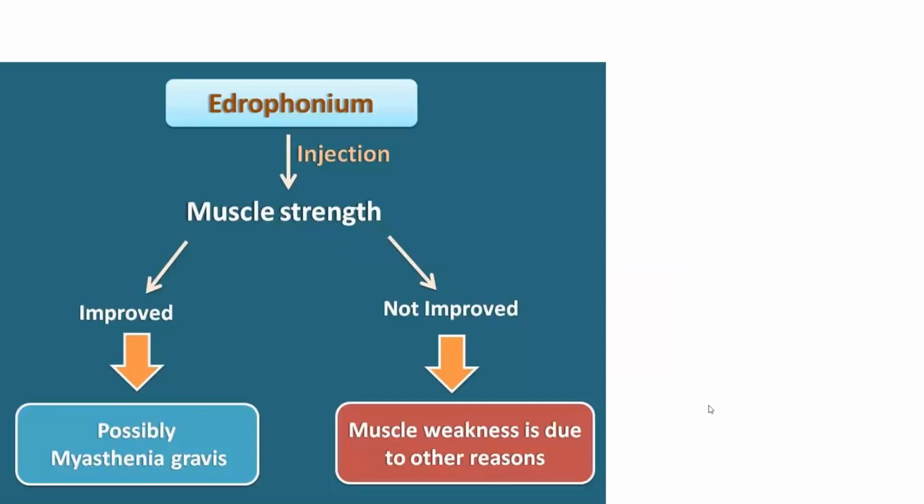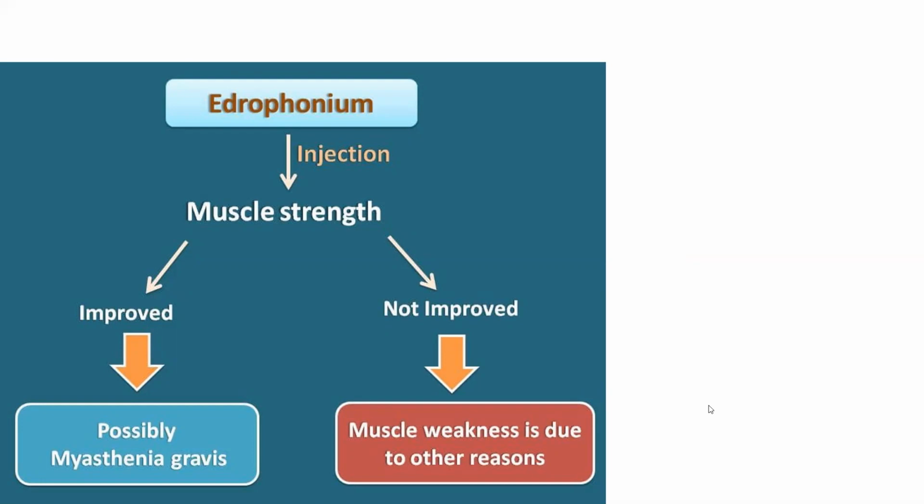And coming to diagnosis, there are many investigations to diagnose myasthenia gravis. Number one, a blood test in order to identify the antibodies, and then CT, MRI in order to detect any thymoma, any thymus abnormalities.